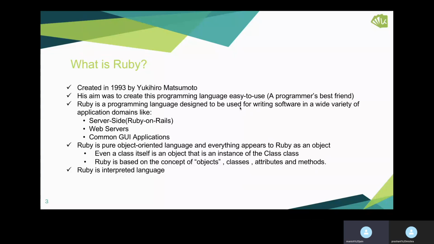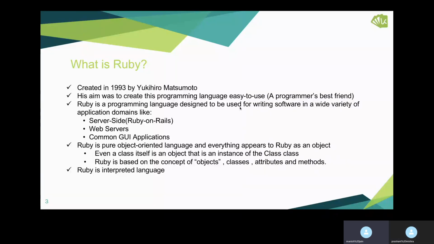Ruby was created in 1993 by Yukihiro Matsumoto. This programming language is really easy for developers or programmers to use to implement any Ruby-based web application. Ruby is a programming language designed for writing software in a variety of application domains, a few of which are server side, web servers, and common GUI applications. On the server side, using Ruby on Rails, we can implement web applications using Ruby programming.